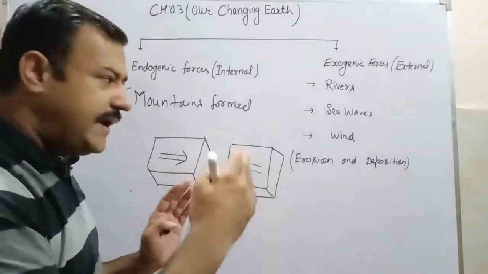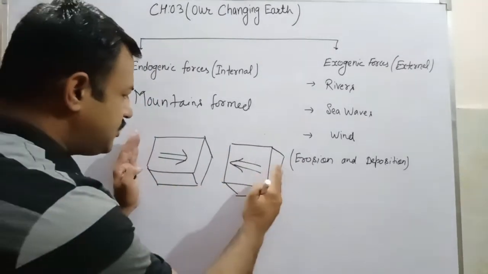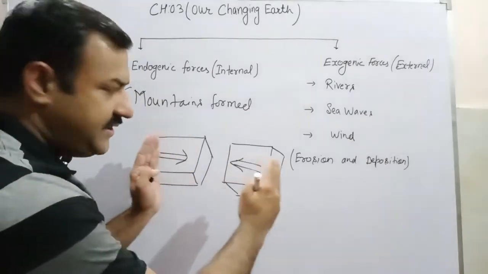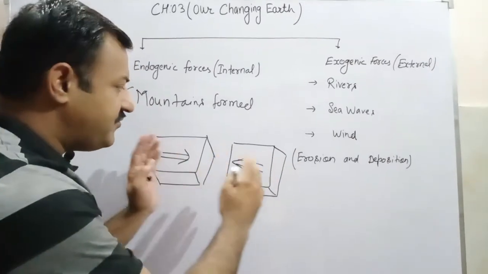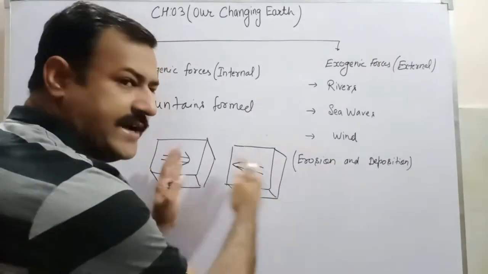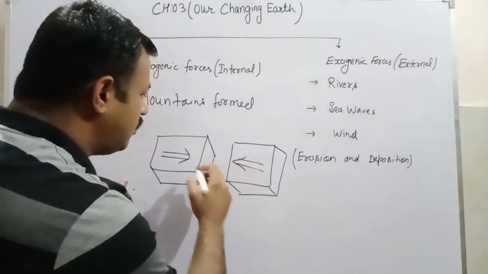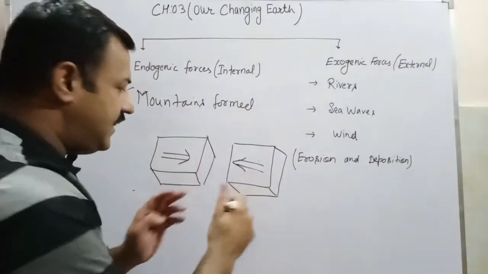Slowly and gradually, these two blocks will strike each other, they will hit each other, and because of high pressure from both sides of the earth crust, they will start to uplift like a fold.